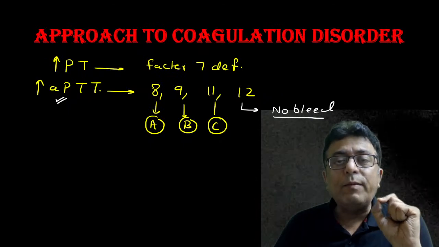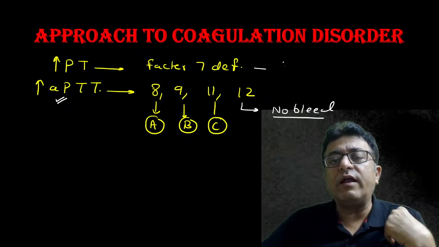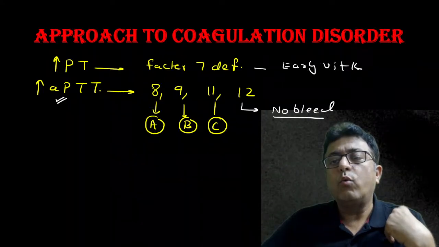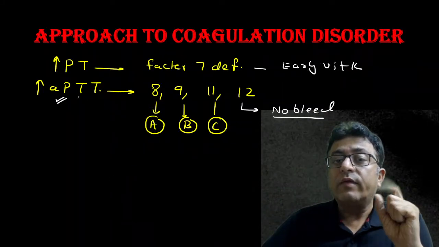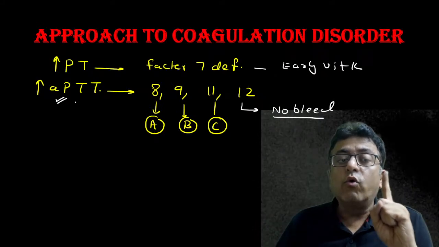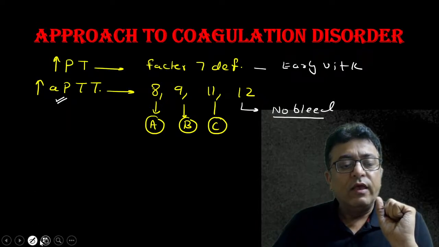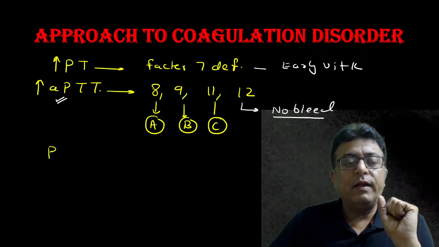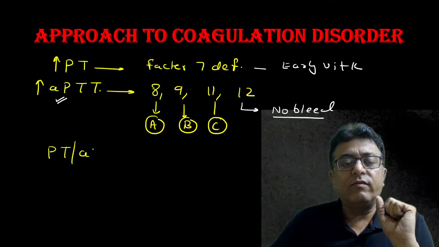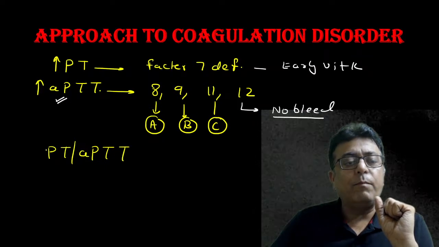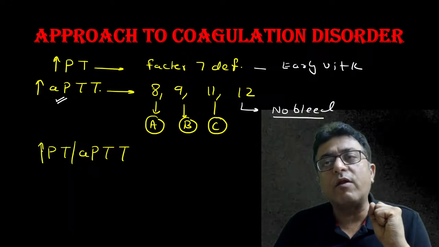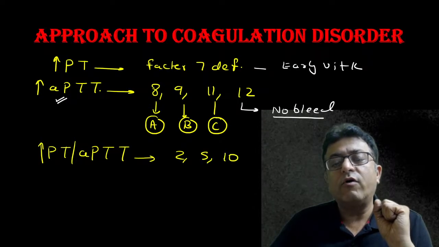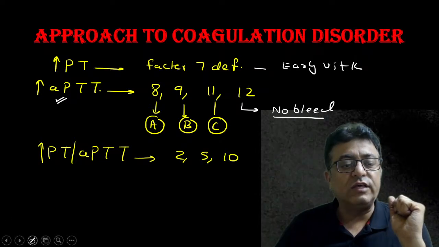Only PT is prolonged in early vitamin K deficiency. Now see, if both PT as well as APTT are prolonged, then you are dealing with factor 2, 5 or 10 deficiency.